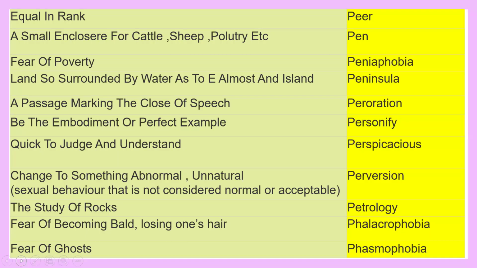Peer means equal in rank, you know, friends. Pen is a small enclosure for cattle, sheep, poultry, etc. Fear of poverty is peniophobia. So we have to use money judiciously because all people have a fear of poverty.